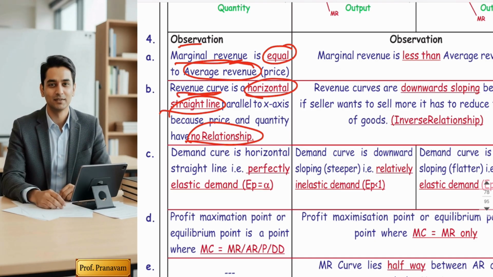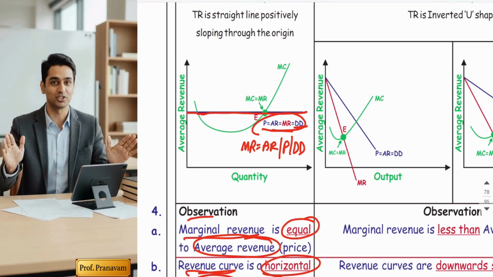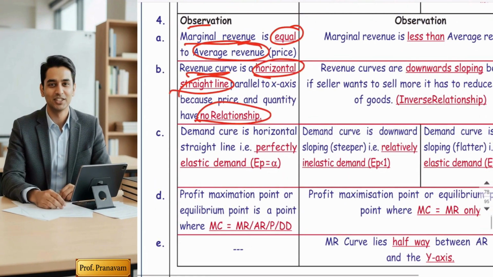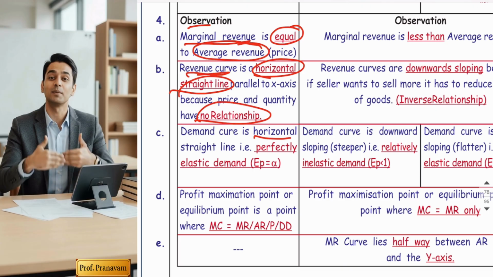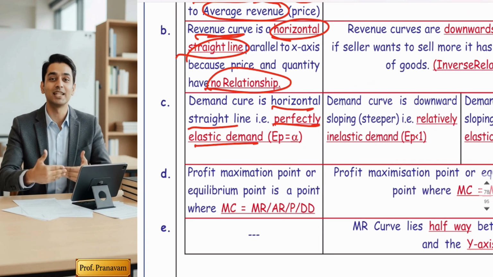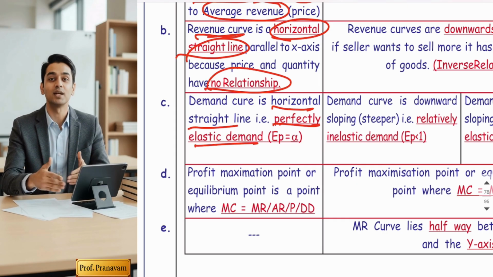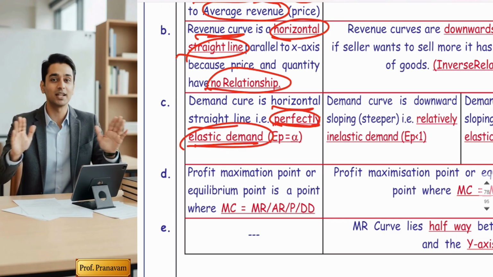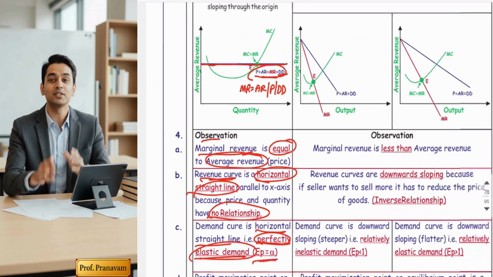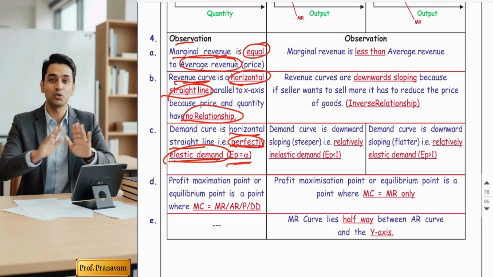The third point is that this revenue curve is also my demand curve. So let's refer to price elasticity theory. Guys, when the demand curve is a horizontal straight line, as per price elasticity of demand, demand will be perfectly elastic. Am I correct? So we can say that in a perfect competition market, demand is always perfectly elastic. That is, Ep is equal to infinity, because the demand curve is horizontal. So point C has been linked with the elasticity of demand.